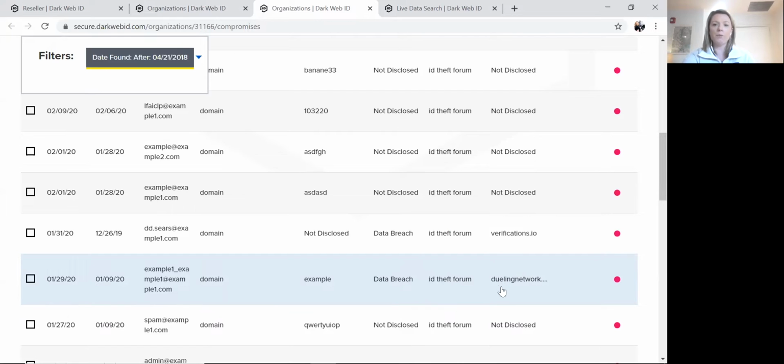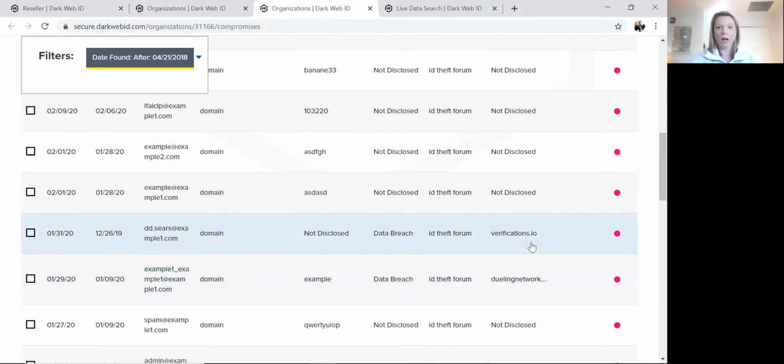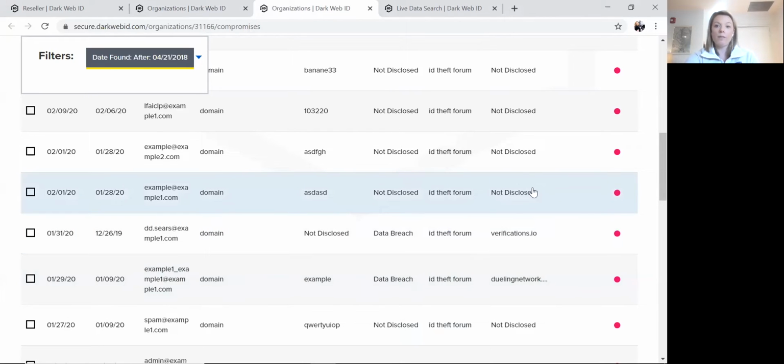And then oftentimes you'll also see different attribution of what was the website that was initially compromised. Where did this initially happen? In this case, Dueling Network, verifications.io. When we have that information, we will share it. You may also see, though, in this particular column, not disclosed.